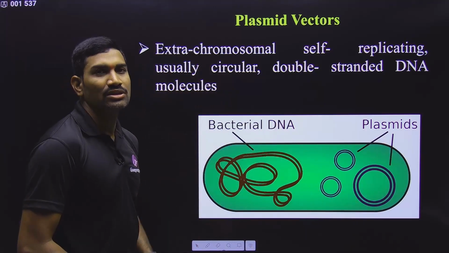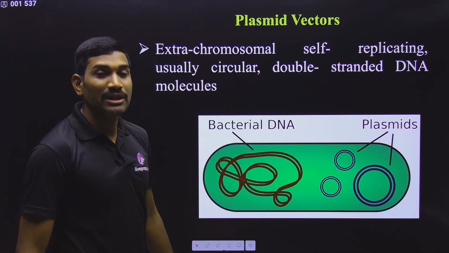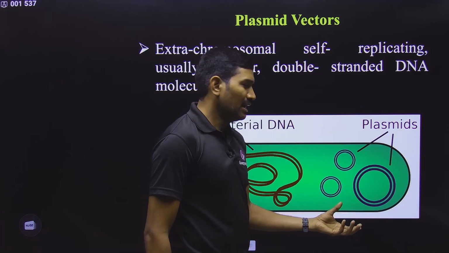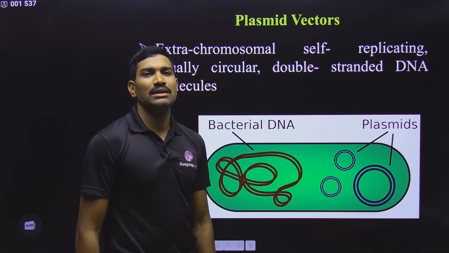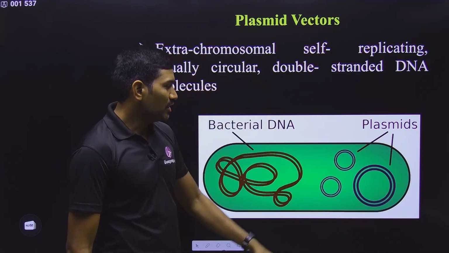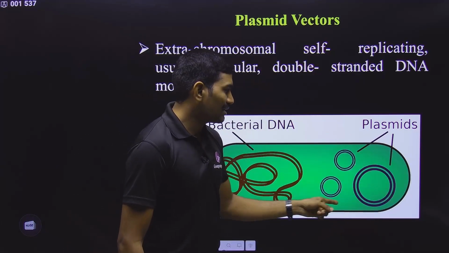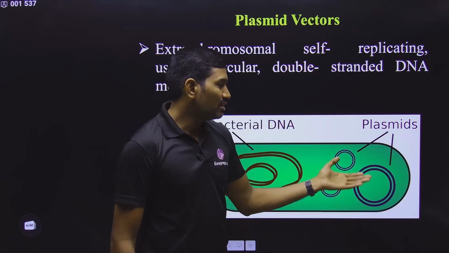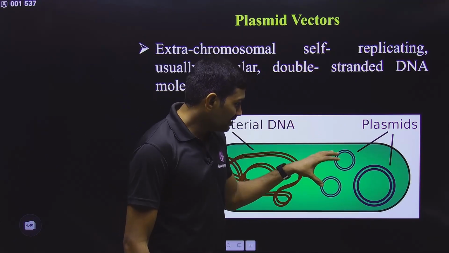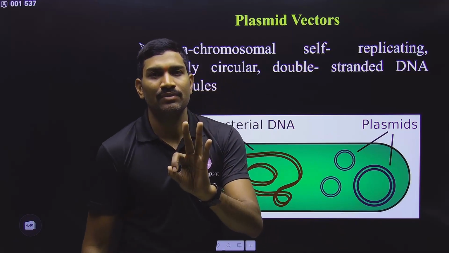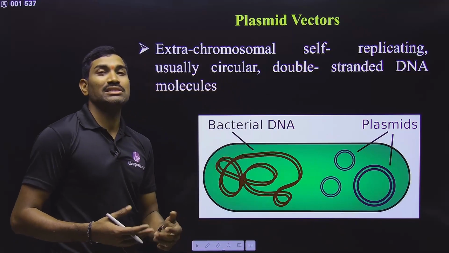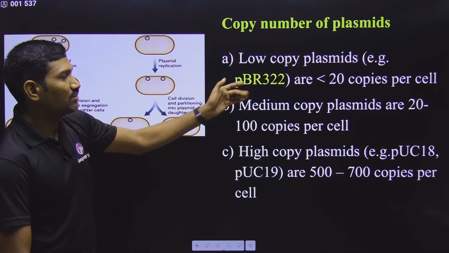That is what the meaning is. These are the plasmids. Now we will see what is the copy number of plasmid. For a specific plasmid in a single bacterium, how many copies are present? That is called the copy number. So for this one, total how many copies are there? Total 3 copies are present. In this diagram, for this particular plasmid, what is the copy number? It is 3. In this way, different plasmids are having different copy numbers.